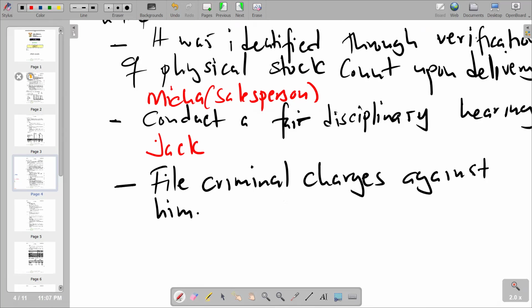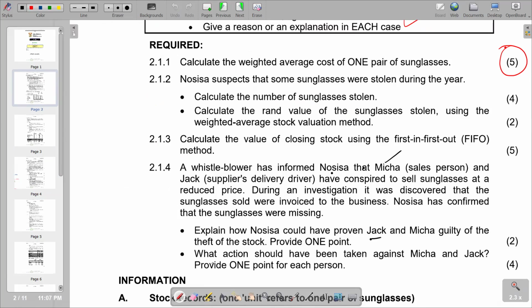The second part is saying what action should have been taken against Mika and Jake, provide 1 point for each person. What action should have been taken against Mika and Jake? These are the points that we've just raised here.